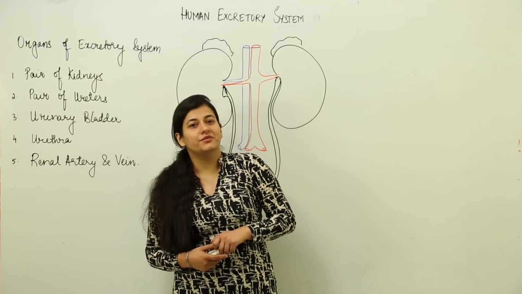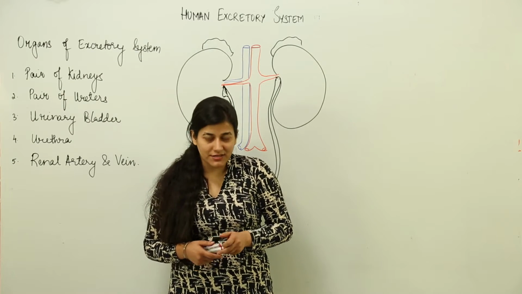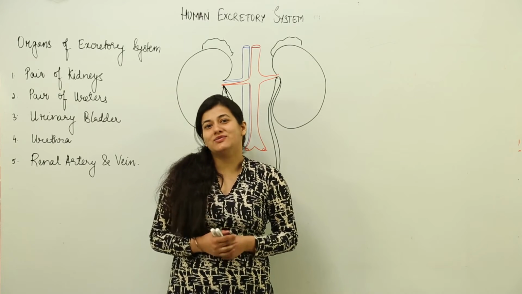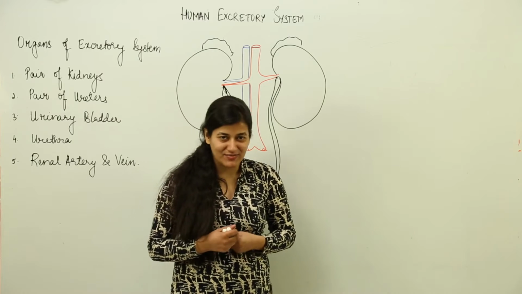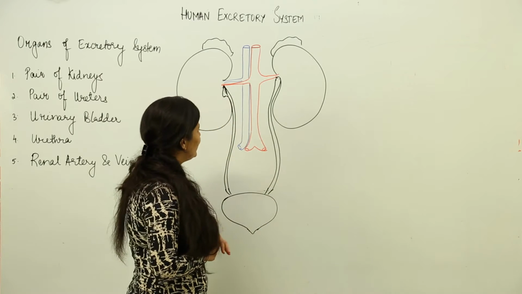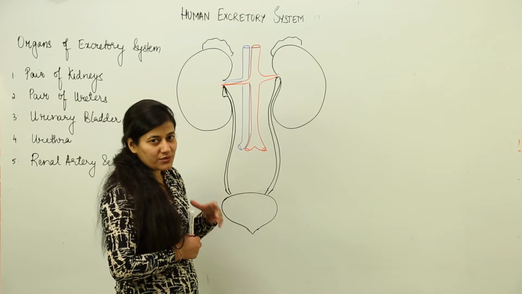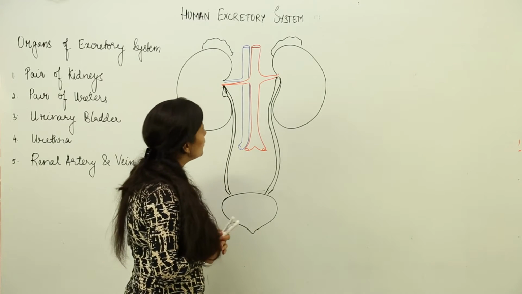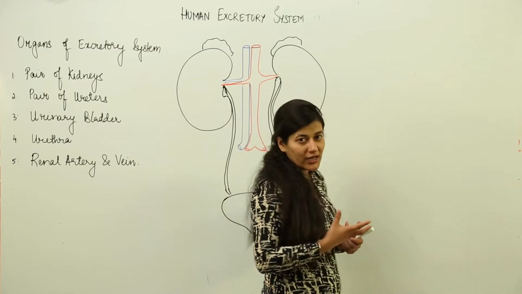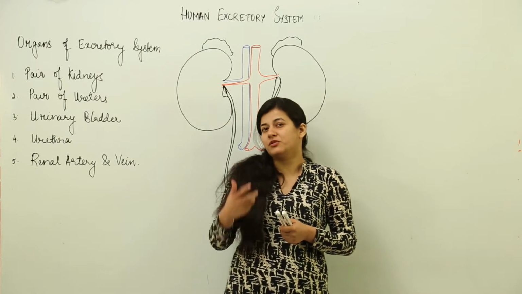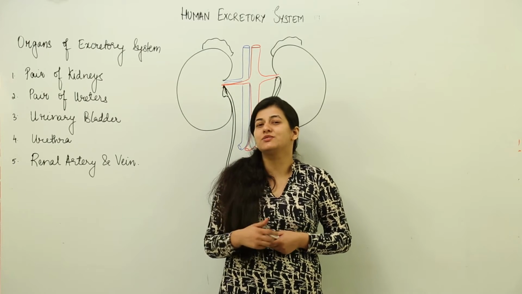Now, in order to understand the excretory system in humans in a better way, we need to see what the organs associated with it are. Basically, we deal with the mechanism of excretion, that is, throwing out the waste formed in our body, the primary waste being urea. You must be knowing that urea cannot be thrown out directly; it needs to be present in its very dilute form.